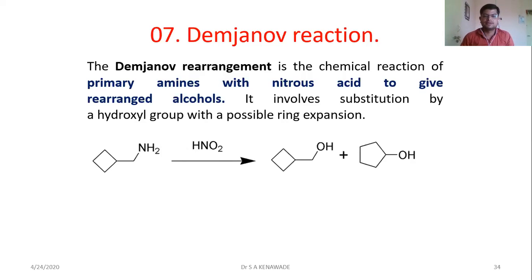Here it involves substitution by a hydroxyl group with possible ring expansion. In the first product you can note that only the conversion of amino into OH group takes place, and the second product is the ring expansion. Ring expansion is the example of rearrangement reaction, and the first product is the substitution reaction.